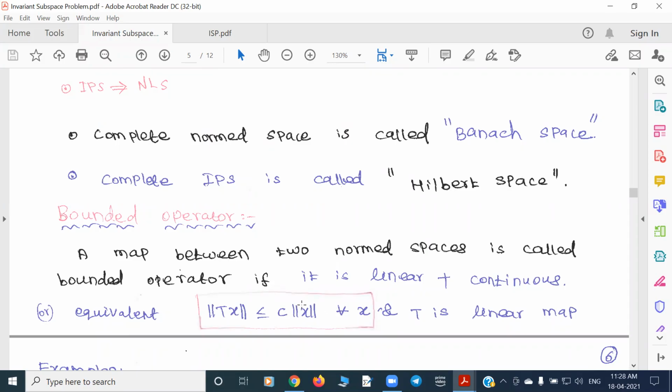In fact, this is not the continuity definition for a general metric space. But in the case of a linear map, it is equivalent to saying that the map is continuous if and only if it has this property. But anyway, that is enough for the moment. You can just assume that a bounded operator is nothing but a linear map as well as a continuous map. There is also a reason why it's called a bounded operator: it takes bounded sets to bounded sets.